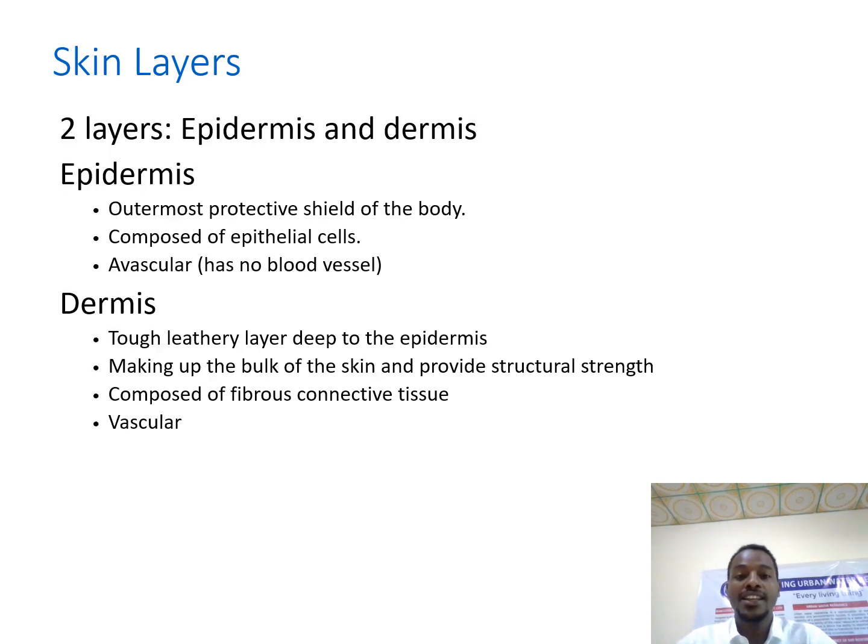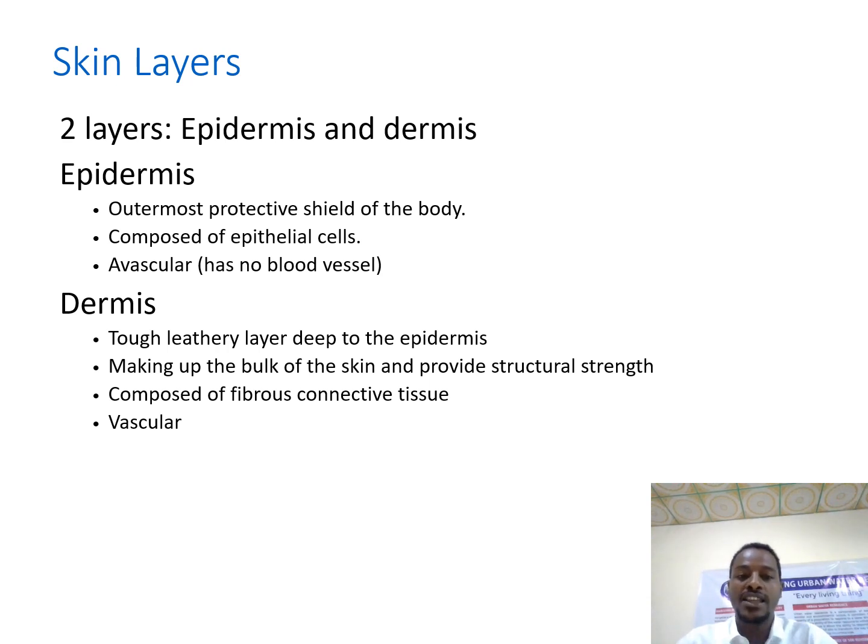Generally, the epidermis is the outermost protective part of the skin, and it is formed from epithelial tissue. Beneath the epidermis, we have the dermis, which is composed of connective tissue.